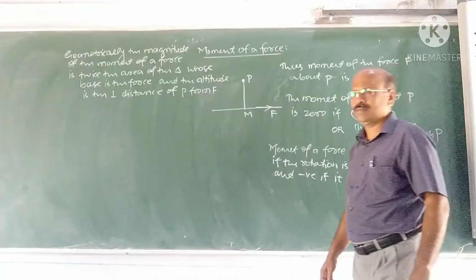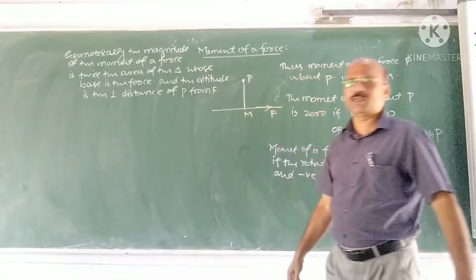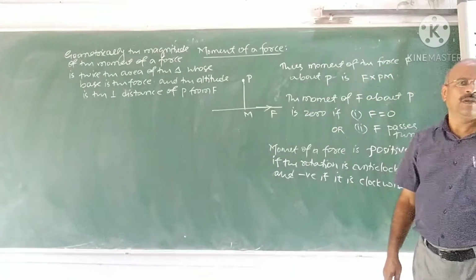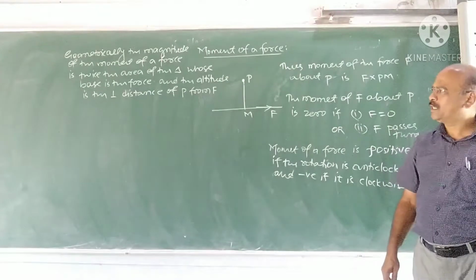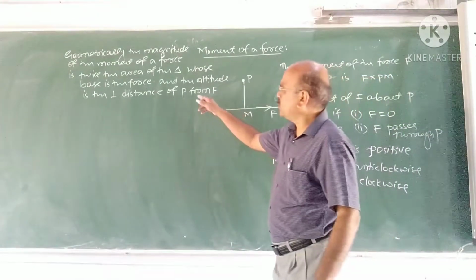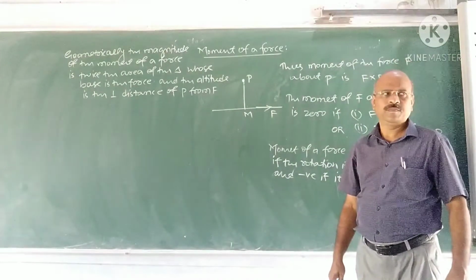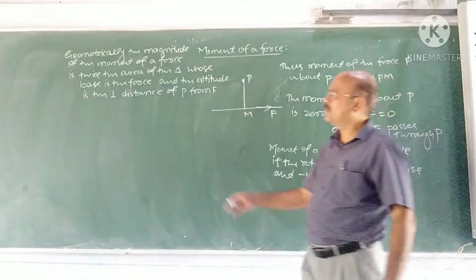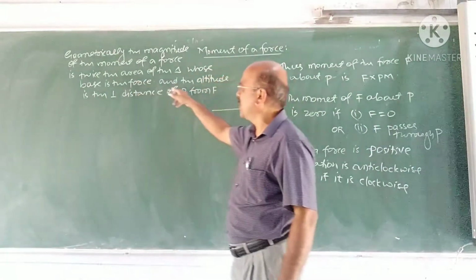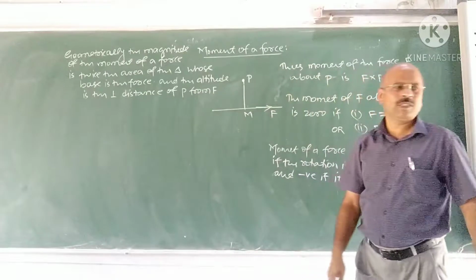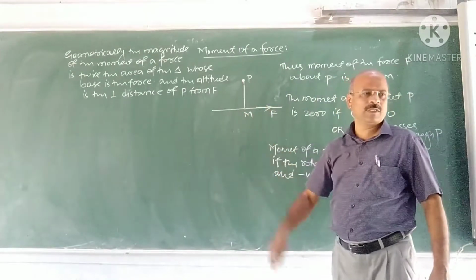Geometrical significance: this moment of a force becomes magnitude because moment of a force is a vector quantity. If we consider magnitude, it is twice the area of the triangle. Follow this one. Geometrically, it becomes twice the area of the triangle, whose base is line of action of the force, and altitude is perpendicular distance.